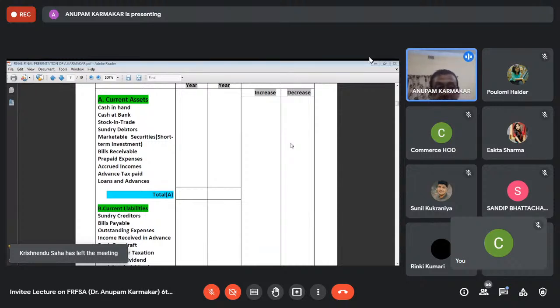The recommended thing is that you don't treat provision for taxation and proposed dividend as current assets, but you treat them as non-current assets. That is recommended or advisable. But if you treat them as current assets, then there is no harm. There is no problem. It is well accepted. But generally, the recommendation is that you don't treat these as current assets. You treat them as non-current assets.